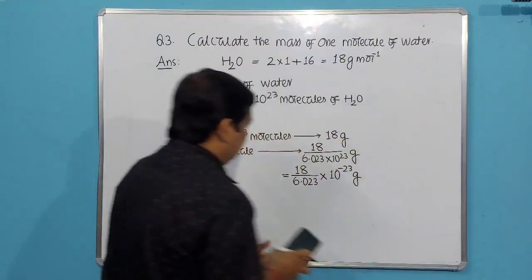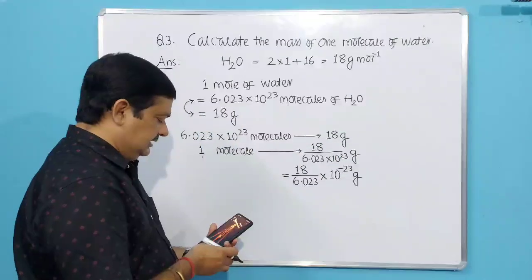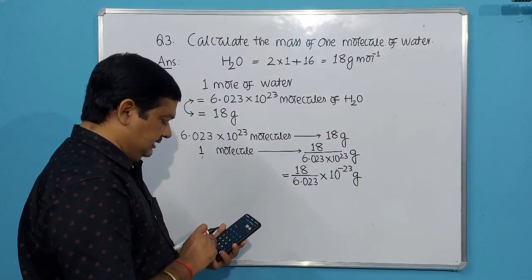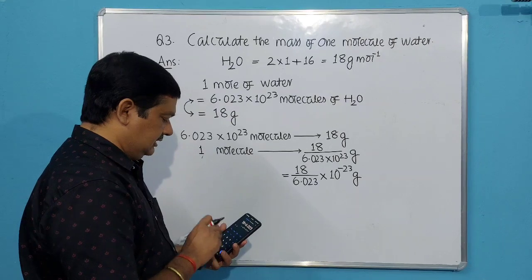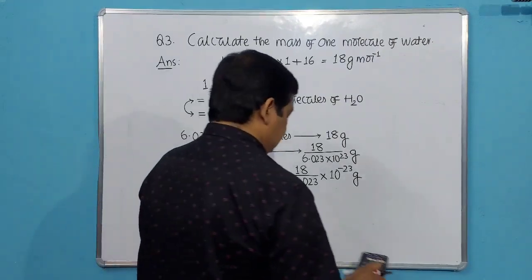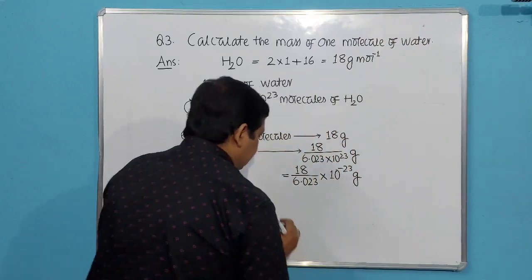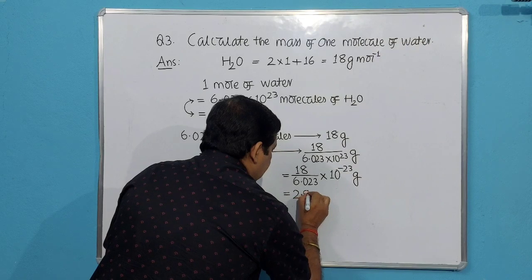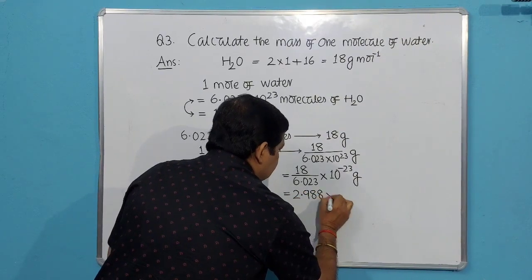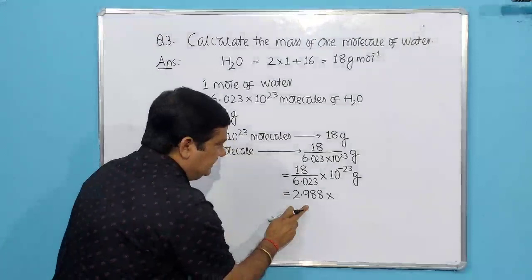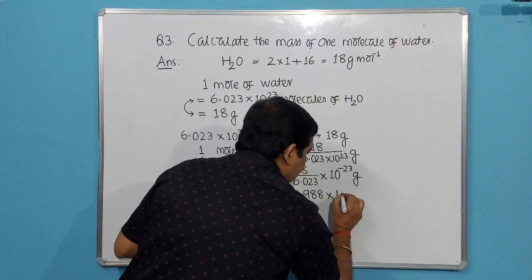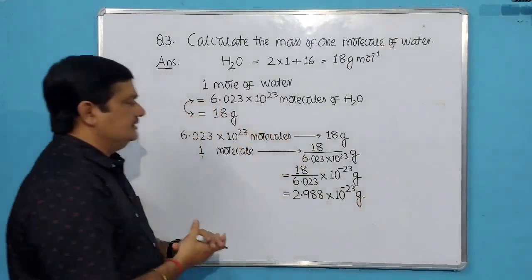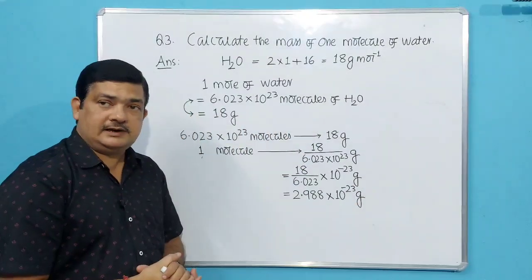Let us see the value of 18 by 6.023. 18 divided by 6.023 is 2.988. It will remain unchanged into 10 power minus 23. So this is the mass of one molecule of water.